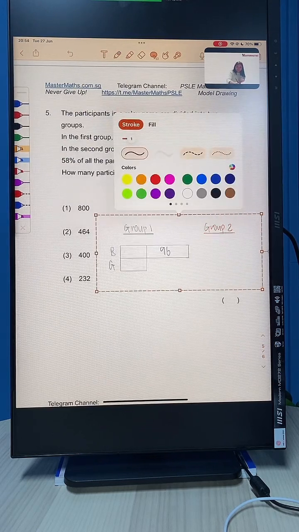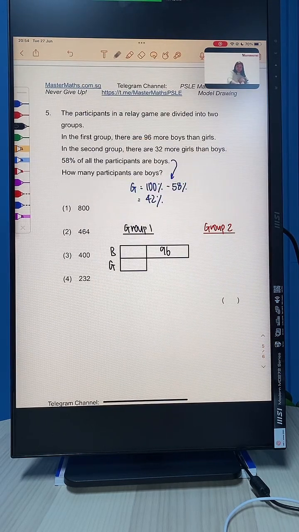Okay, for group 2 to be in red, let's take a look. The boys is going to be 32 less than the girls. Or rather, girls, there are 32 more than the boys. So here's what I'm going to draw. I am going to draw the girls. This is like an inverted model for the red color portion. Okay, I am going to draw the boys. And then I'm going to draw the girls with an extra 32.